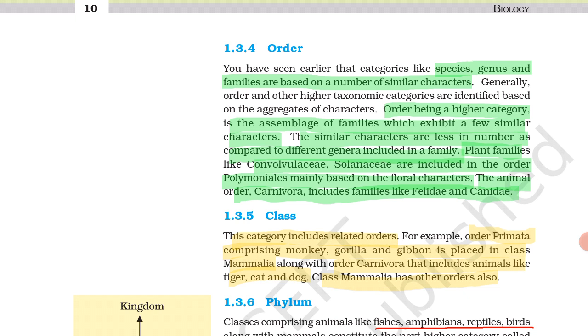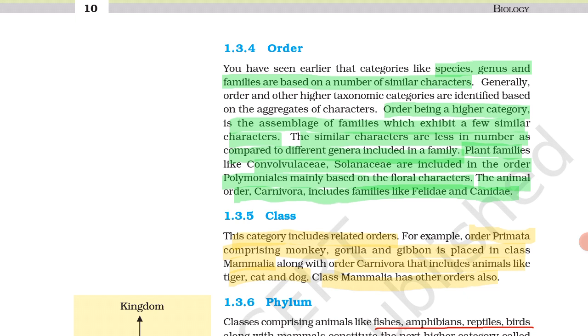From species to genus to family, the number of similarities goes on decreasing. So the similar characters are fewer compared to the different genera included in the family.